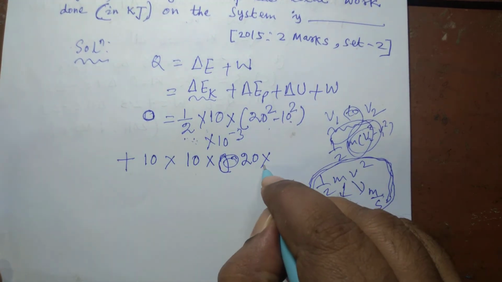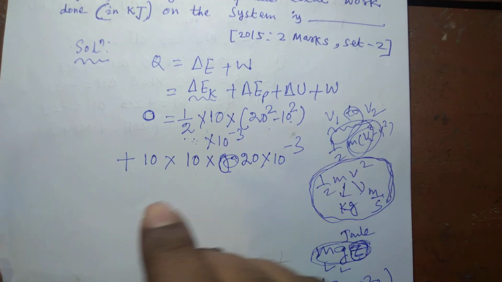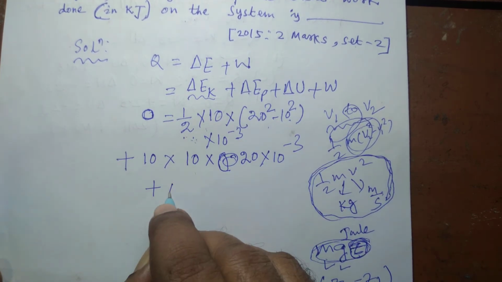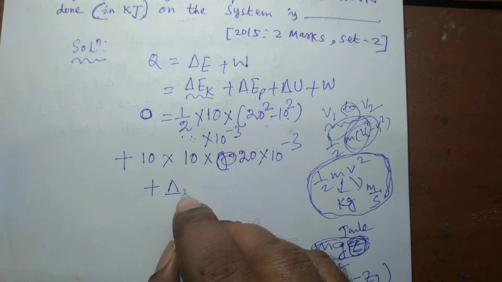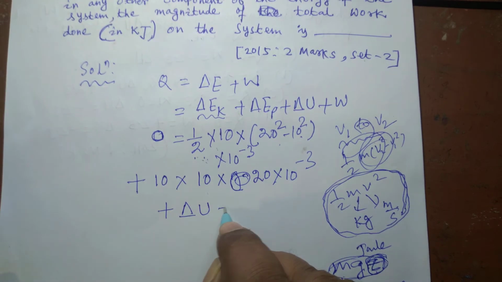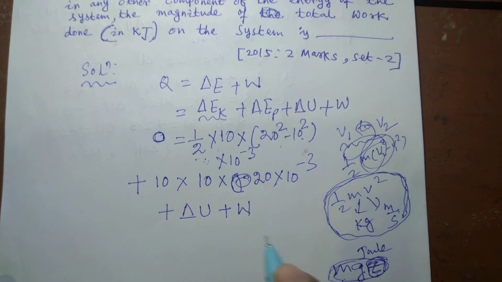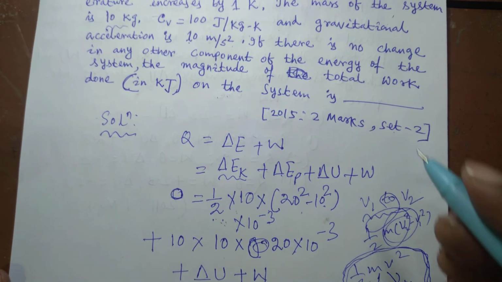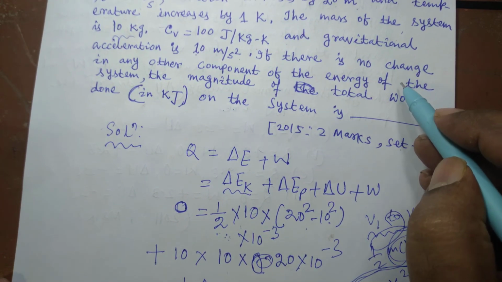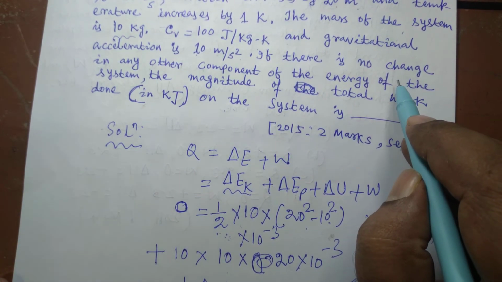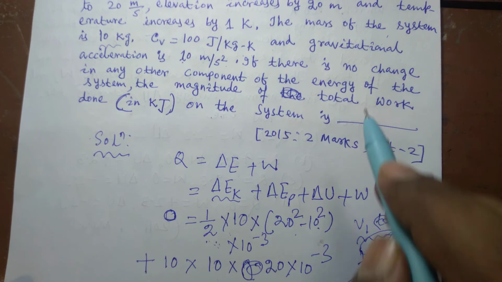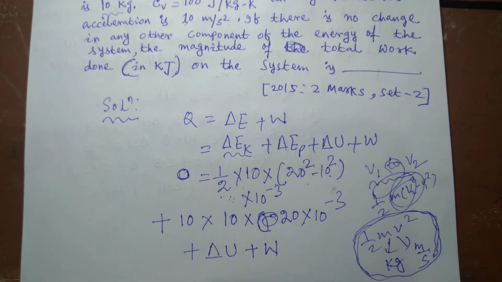So we have to multiply by 10 to the power minus 3, plus delta U, plus W.